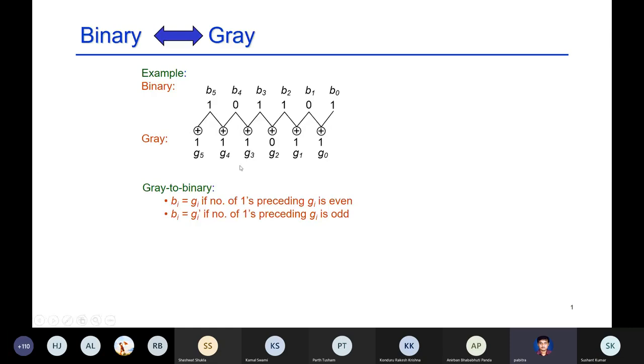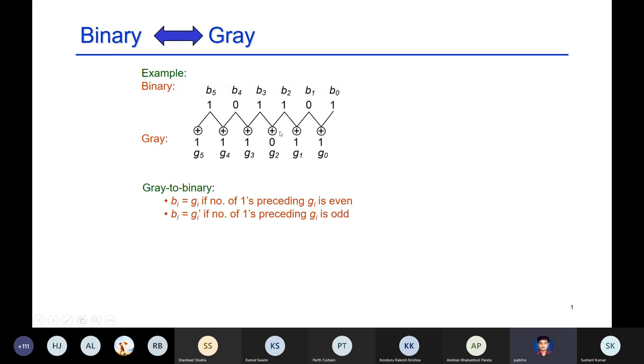And similarly, you can write an equivalent rule. To find Bi, you look at the number of ones preceding Bi, that is, in positions i+1, i+2, up to the most significant bit. If that number is even, then Bi is a copy of Gi. And if the number is odd, then Bi is Gi prime, the complement of Gi. Okay, so this is the rule.